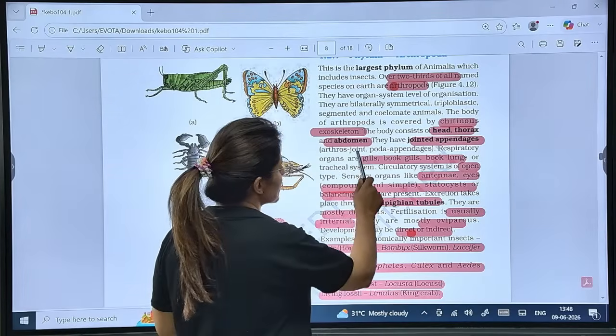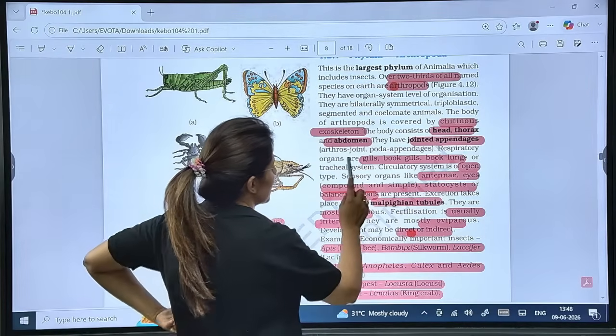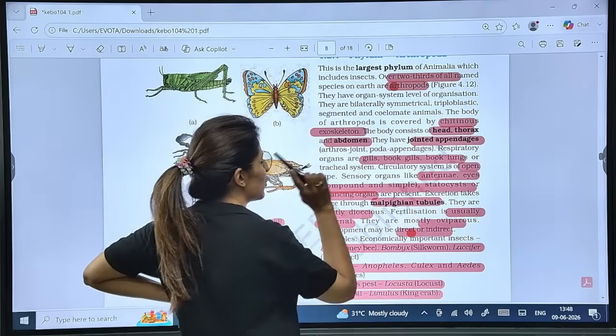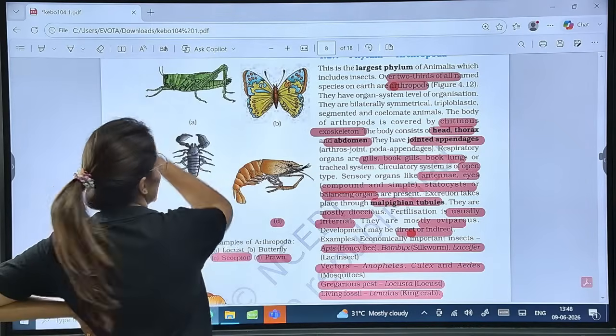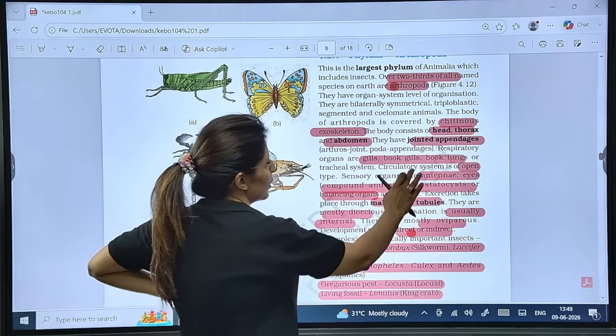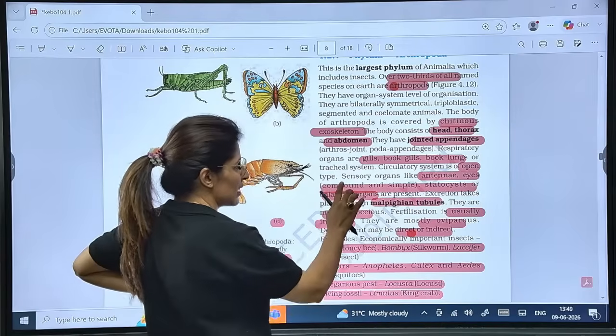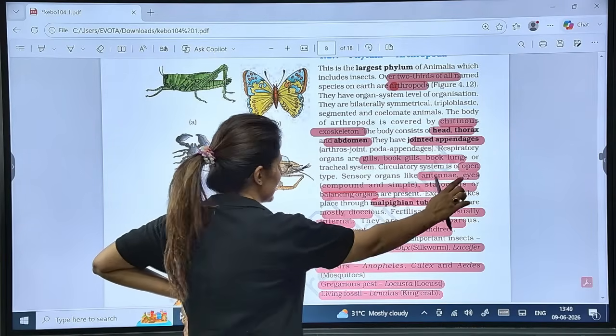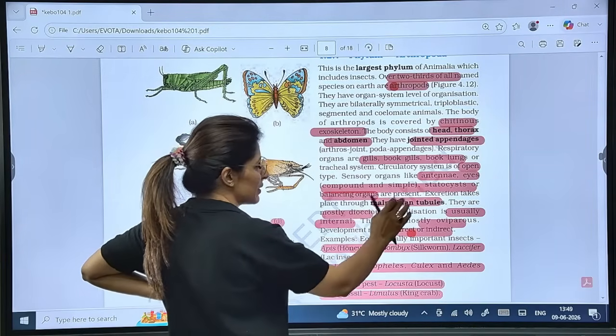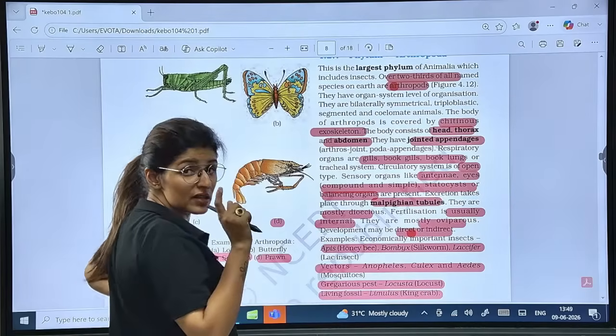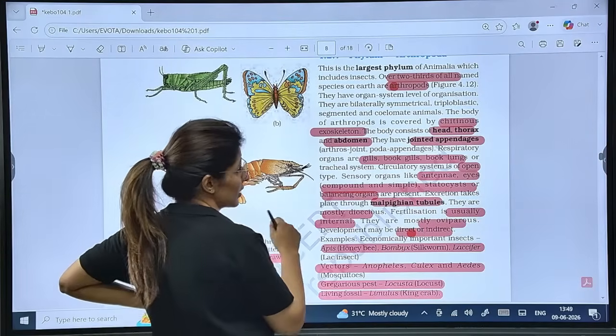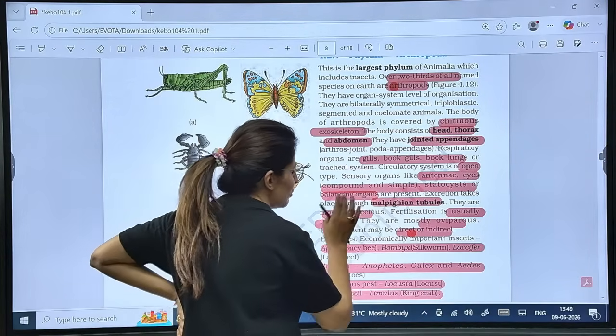Now, arthros means jointed appendages. Respiratory organs: gills, book gills, book lungs, or trachea. Is that clear? Now, circulatory system, open type. Sensory organs: antennae, eyes, compound as well as simple. Statocyst. Stato word is for balance. Statocysts are balancing organs. Excretion takes place through Malpighian tubules.